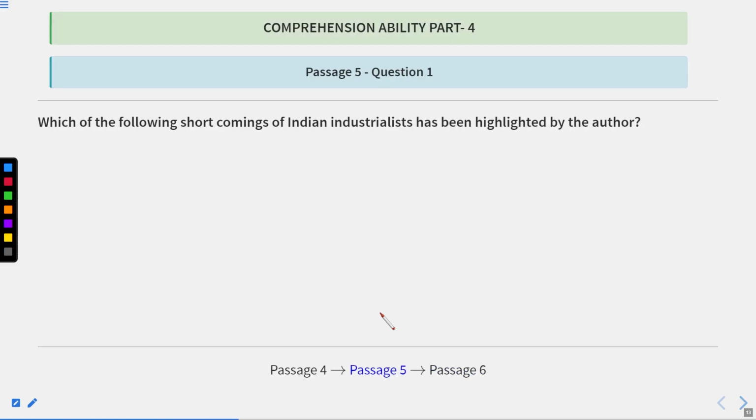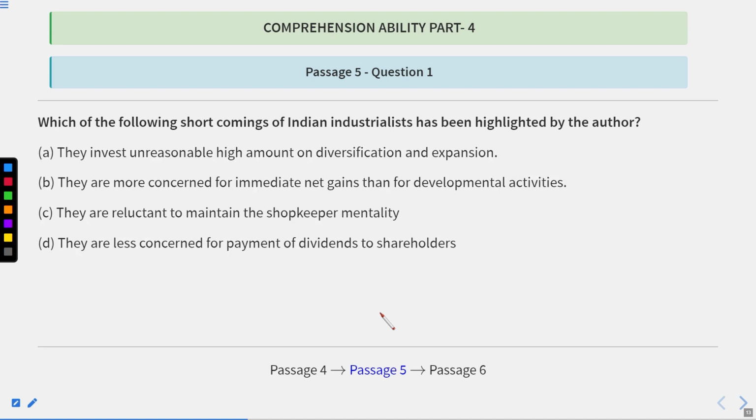Which of the following shortcomings of Indian industrialists has been highlighted by the author? Now shortcomings means the part in which they lack. They invest unreasonable high amount of diversification and expansion. They are more concerned for immediate net gains than for development activities. They are reluctant to maintain the shopkeeper mentality.